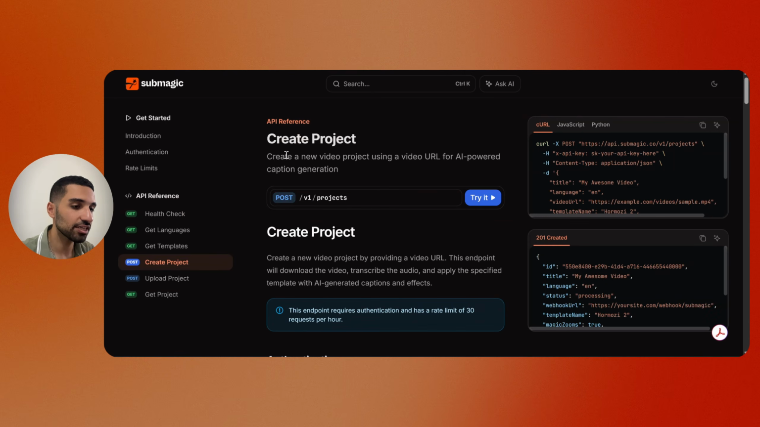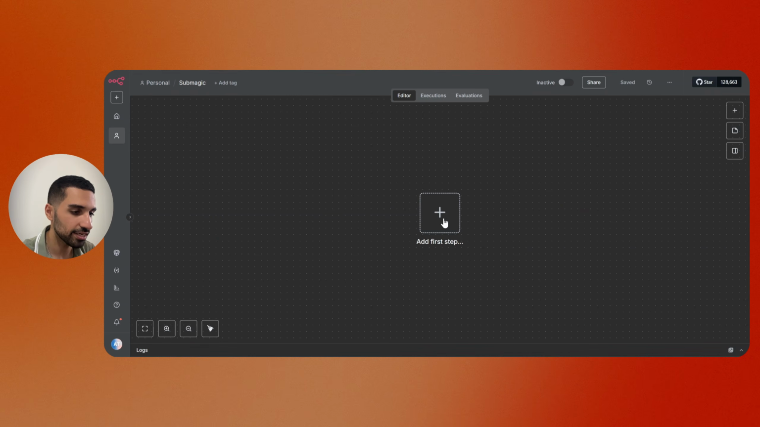So here it says: create a new video project using a video URL for AI-powered captions generation. What we should do is send our video to a Submagic API or servers, and also tell them, hey, I want to do this kind of edits, and Submagic will take care of it and send us back our edited video. So what we have to do is call their API address URL, which is a POST method inside our n8n. So let's go to n8n and start creating our workflow.